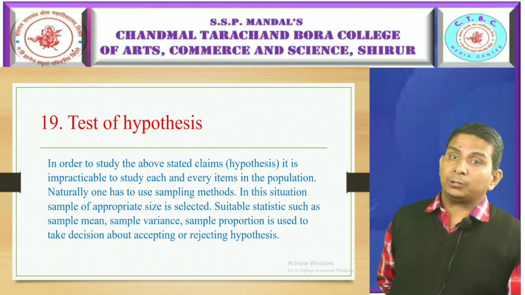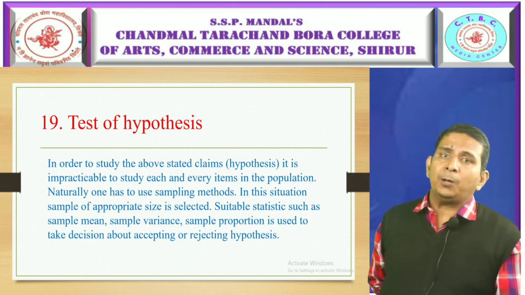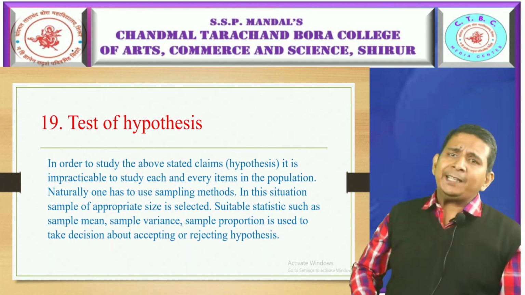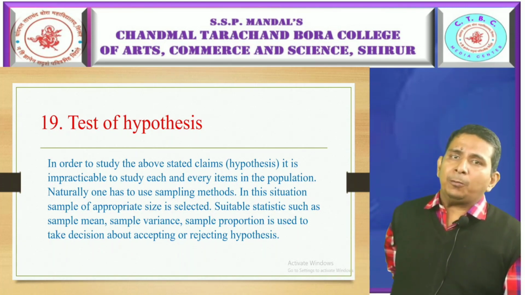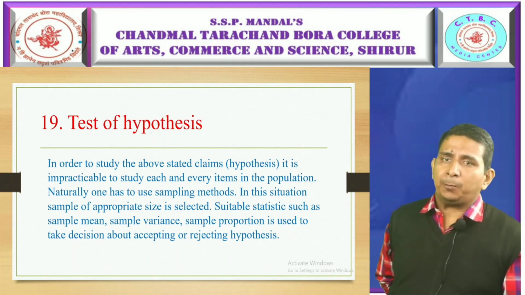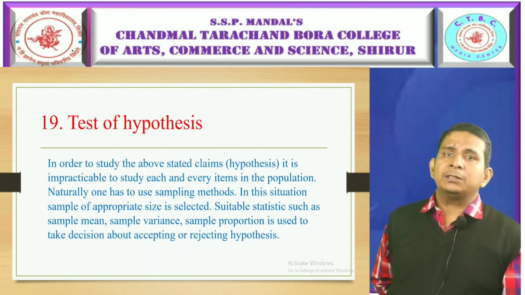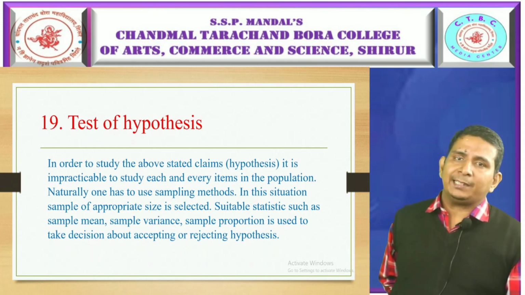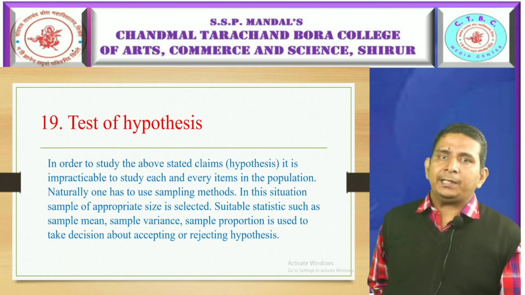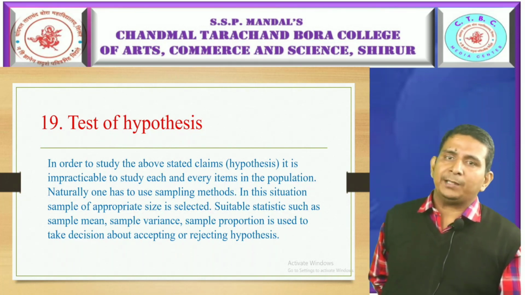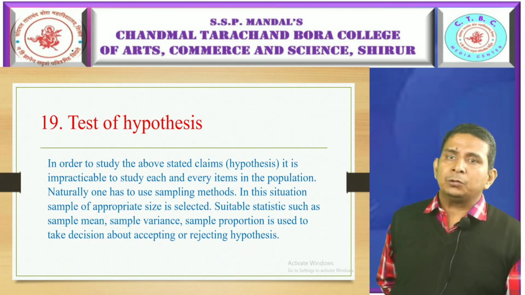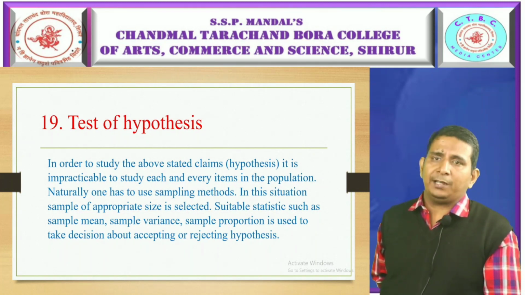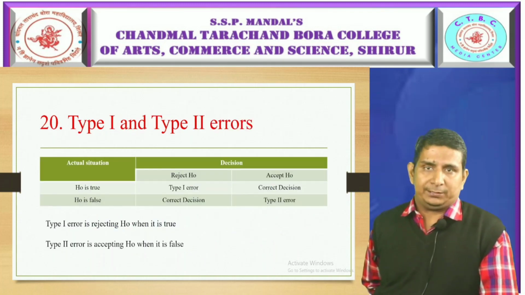Now, test of hypothesis. In order to study the above stated claims or hypothesis, it is impracticable to study each and every object or item in the population. Naturally, one has to use sampling method. In this situation, a sample of appropriate size is selected. A suitable statistic T, such as sample mean, sample variance, or sample proportion, is used to take a decision about the acceptance or rejection of hypothesis. This is called test of hypothesis.